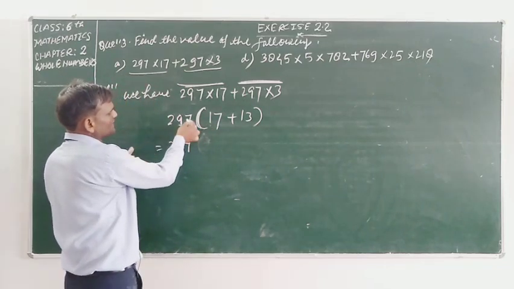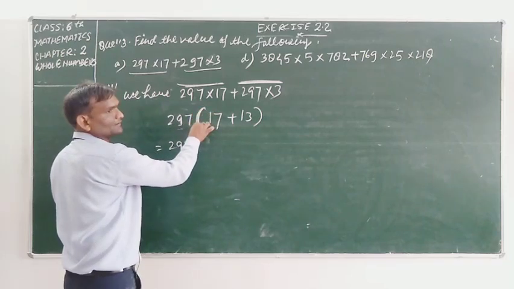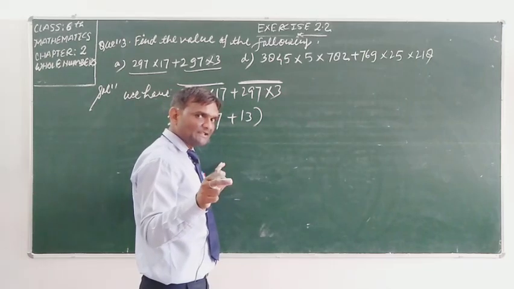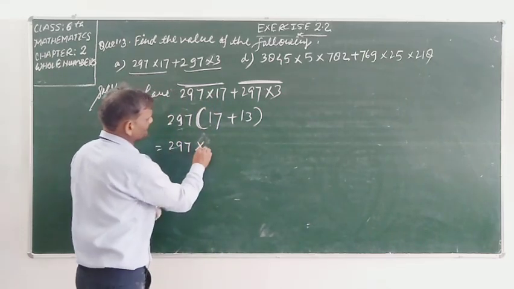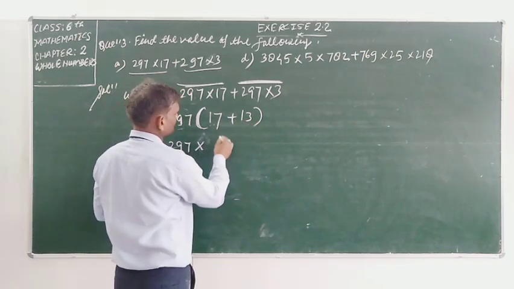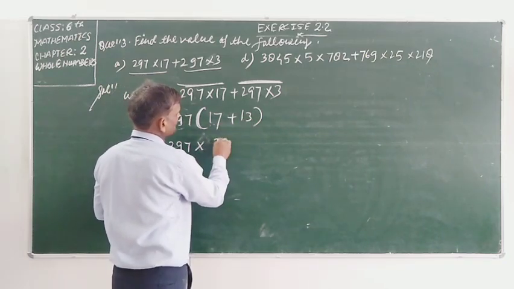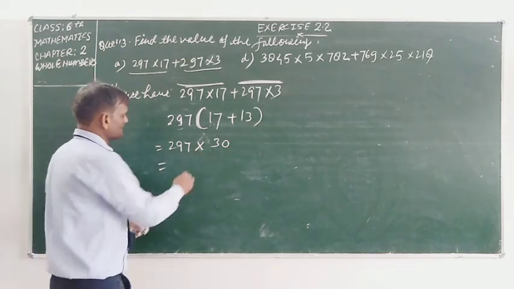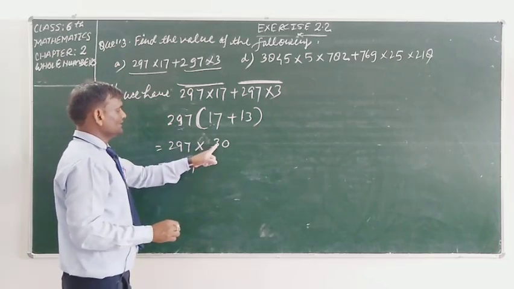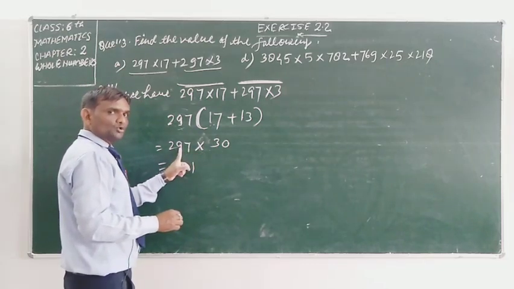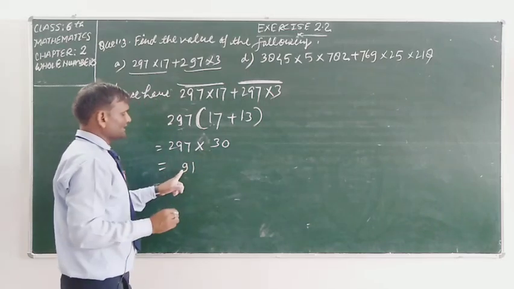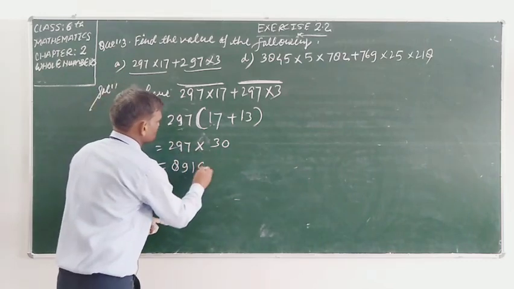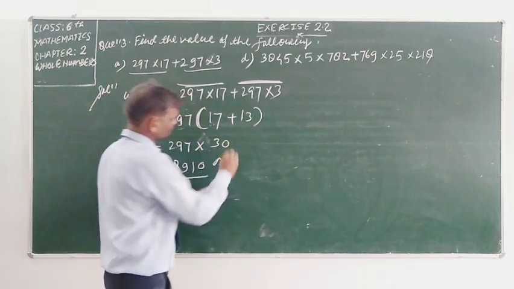Now student, 297. There is no sign between 297 and the bracket. If there is no sign between two things, we understand it as the multiplication sign. So multiply 17 plus 3, that is 20. Now multiply it, student. 3 sevens are 21, 2 is carry, 3 nines are 27, 27 plus 2 is 29, 2 is carry, 3 twos are 6 plus 2, 8, and 0 you will increase. This is my answer.